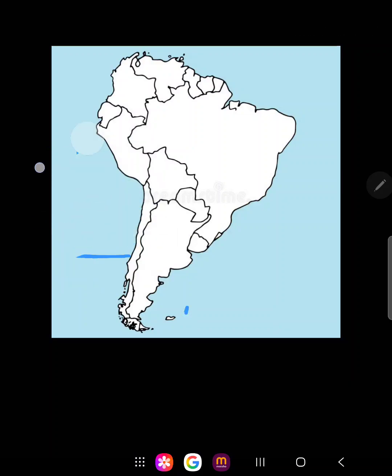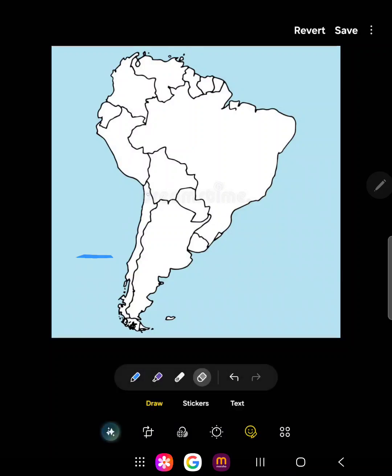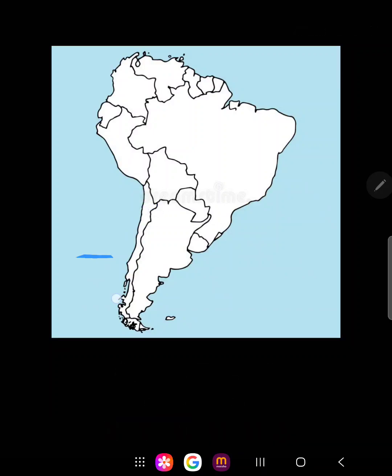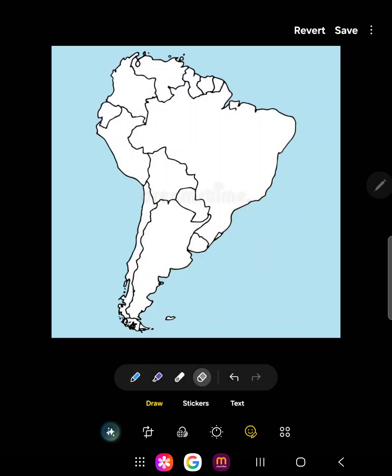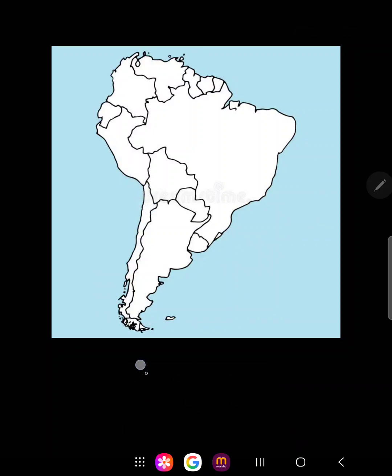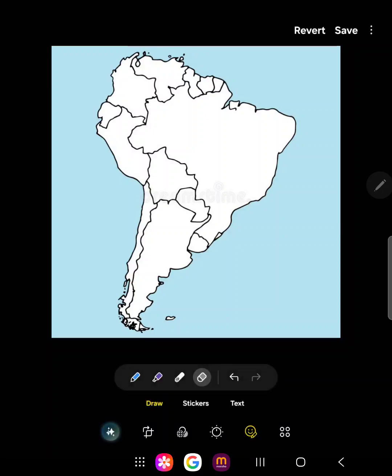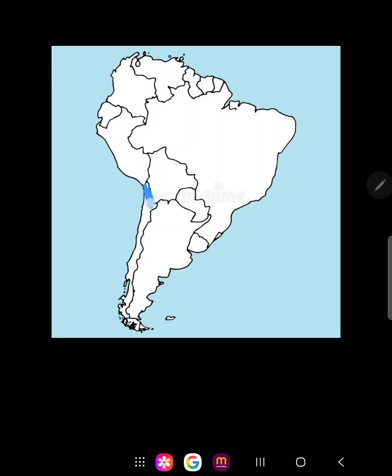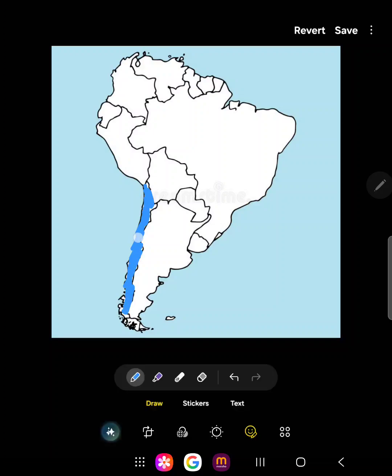Next comes this long one. You must be seeing over here this thing very long, showing in the map. This is Chile. I don't know how to pronounce this properly.